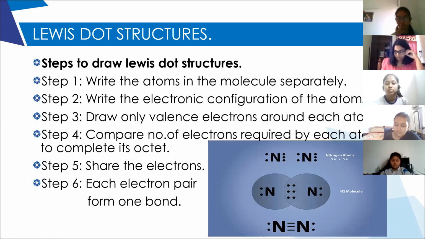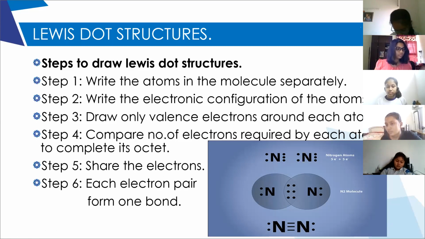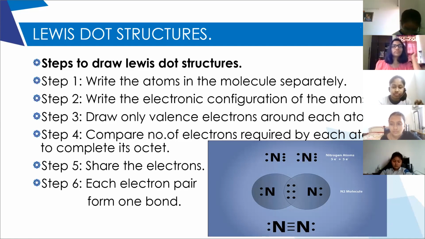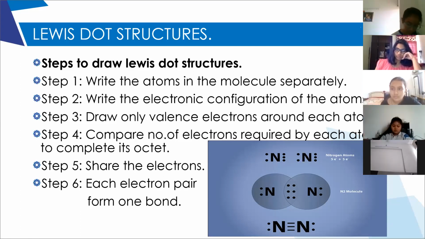When the molecule is given, you have to write the atoms separately. And then around each atom, you have to draw the number of valence electrons, just like dots. And then you have to compare how many electrons each atom requires to complete its octet.